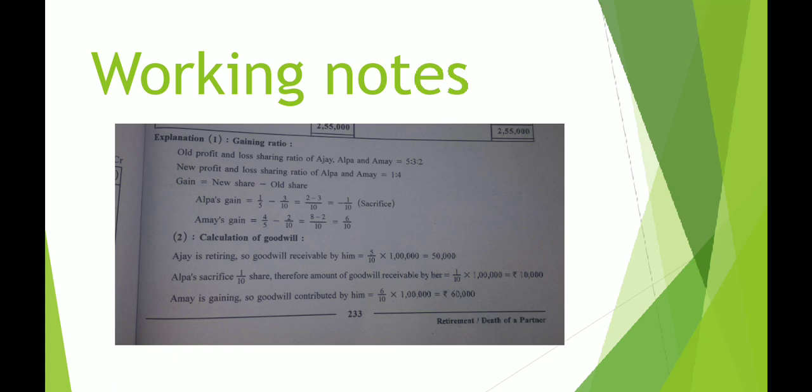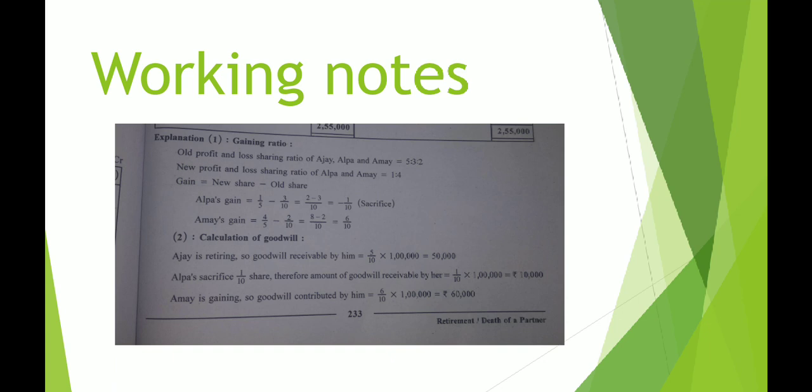So this is our working note. We do not have a gaining ratio here because there are 3 partners. One is going to get retired, so it is natural that the other 2 will gain. But while calculating the gain of the remaining 2 partners, one of the partners is sacrificing.